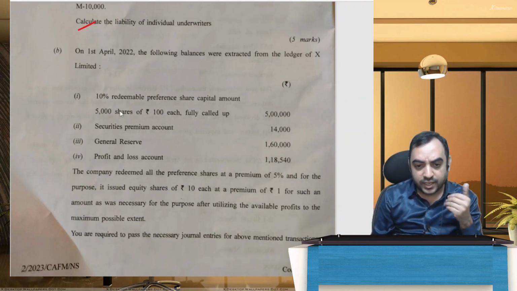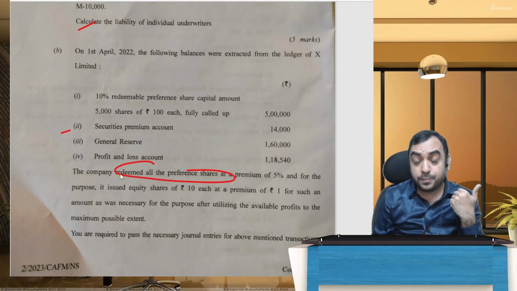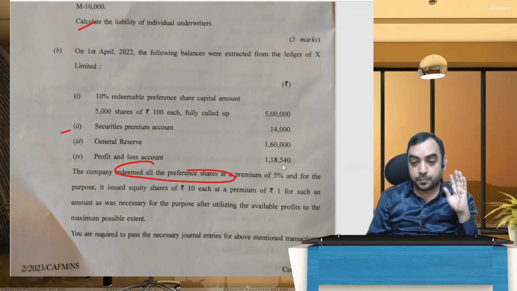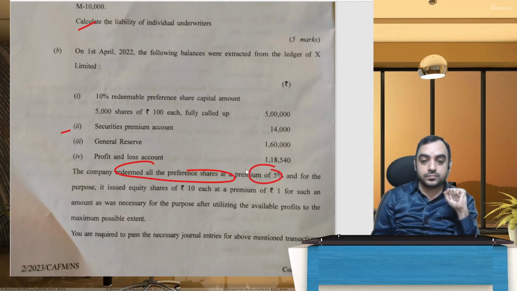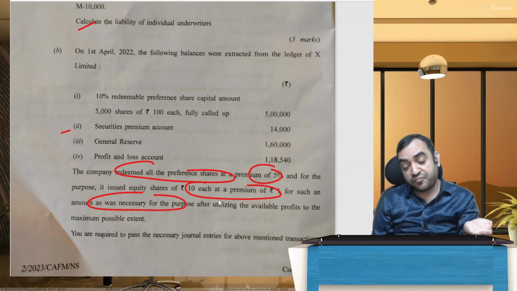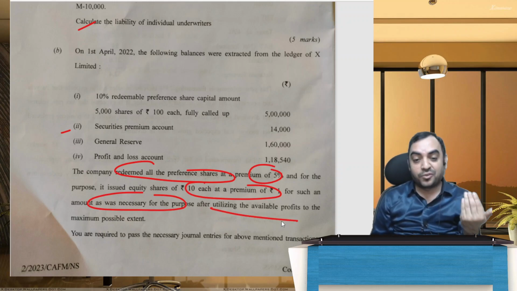The following balances were extracted: preference share, premium. The company redeemed preference shares, related aspects of company accounts, at a premium of 5%. And it issued shares at a premium of 1 rupee for such amount as was necessary for the purpose after utilizing the available profits.